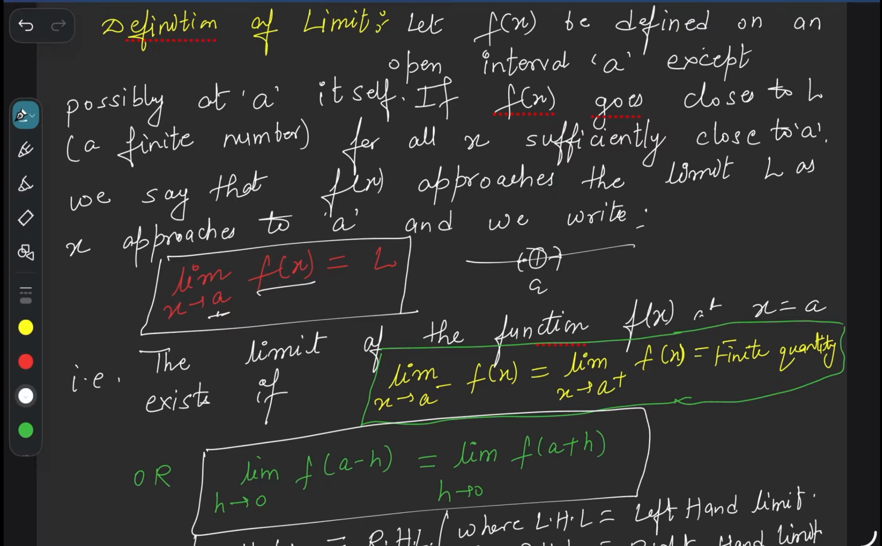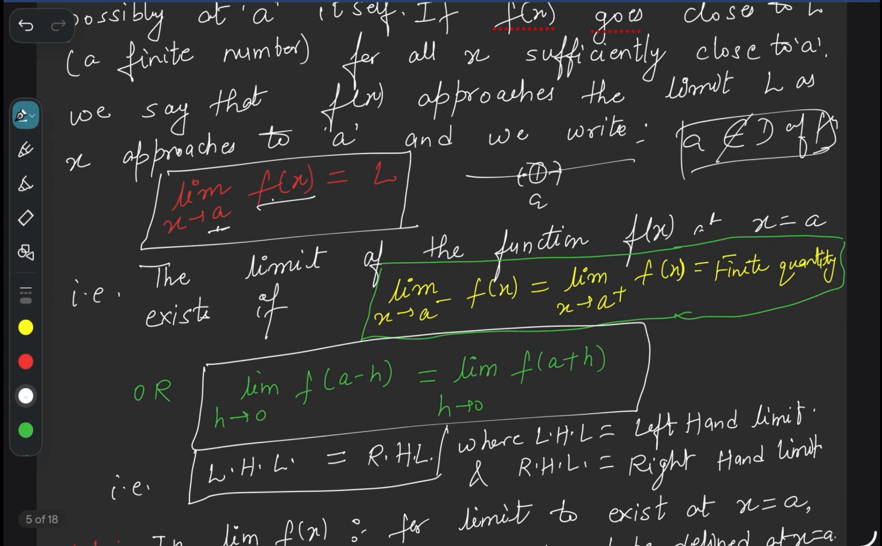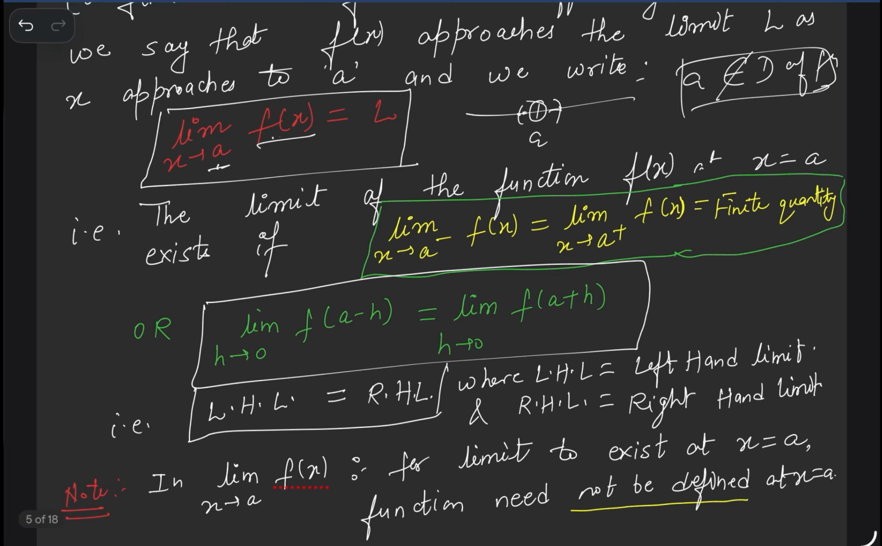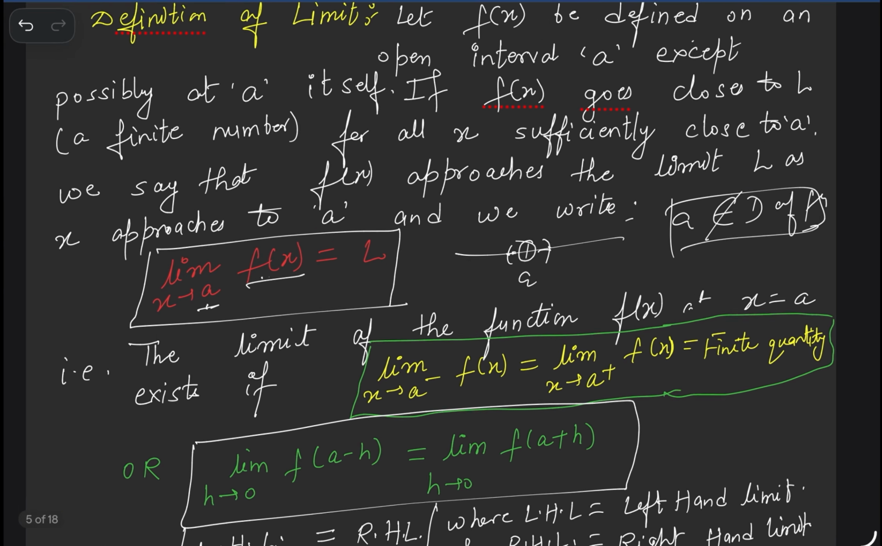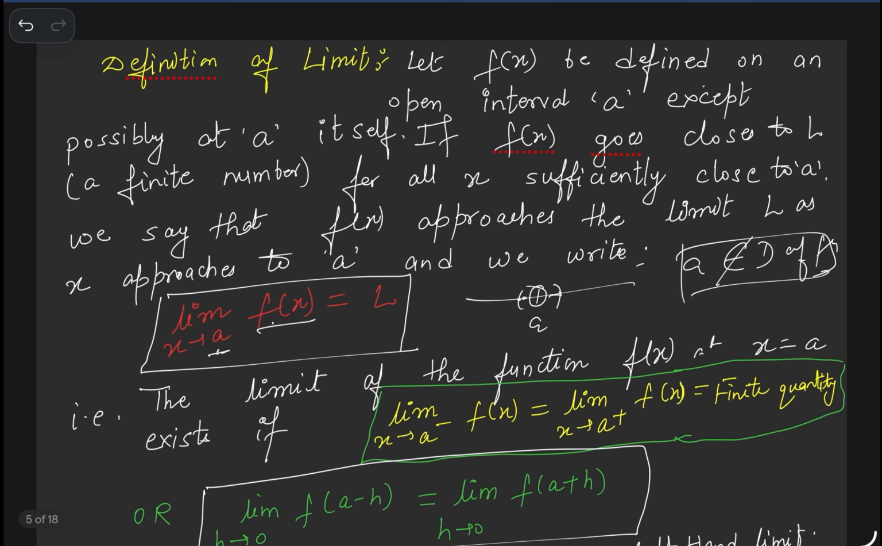a can belong to the domain of f(x), which means a may or may not belong to the domain of f(x). It doesn't matter. Got it? Clear? Next, limit of the function, which means limit x, what we are saying, if f(x) goes close to